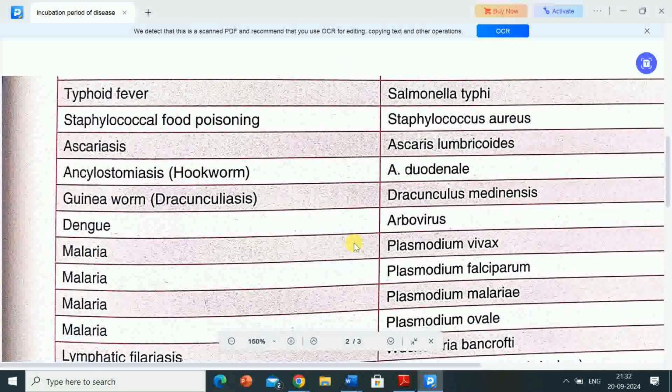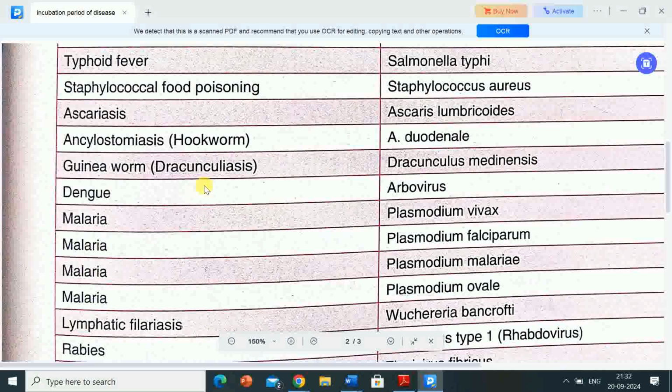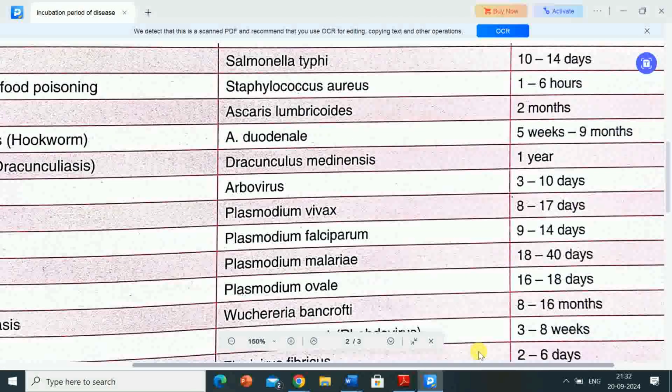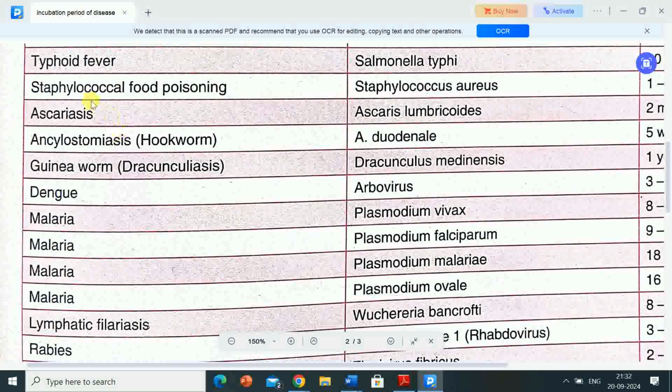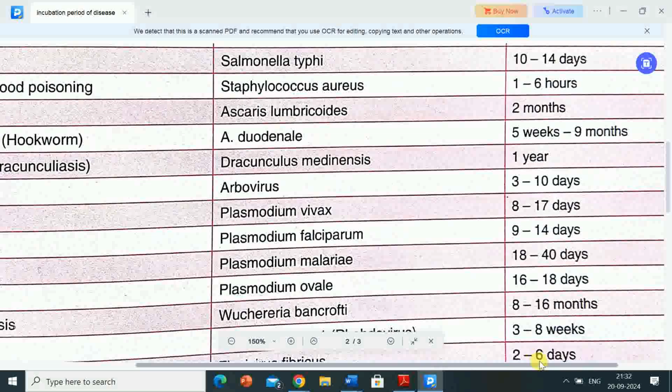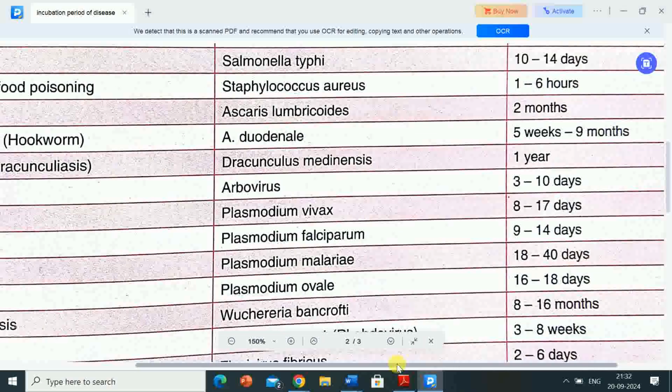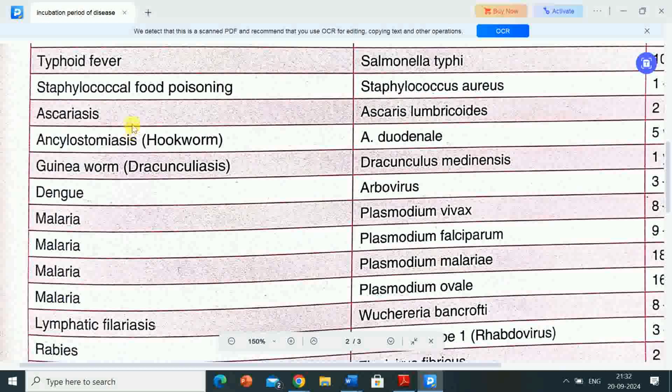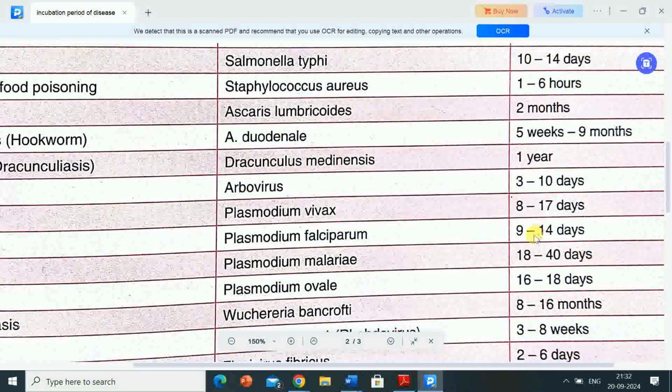Next name of the disease is typhoid fever. The causative organism for typhoid fever is Salmonella typhi, and its incubation period is 10 to 14 days. Next is Staphylococcus food poisoning. Its causative organism is Staphylococcus aureus, and incubation period is 1 to 6 hours. Next disease is ascariasis. The causative organism is Ascaris lumbricoides. Incubation period is 2 months.